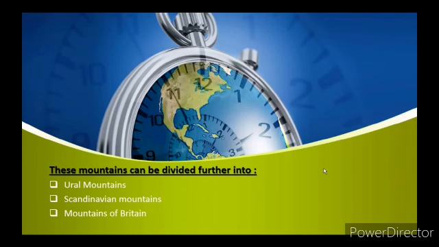Now, these mountains can be further divided into Ural Mountains, Scandinavian Mountains and Mountains of Britain.